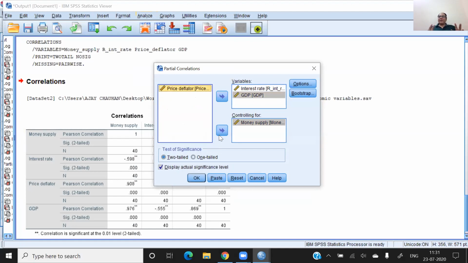Here I divide the variables into three categories. One is the dependent variable, which is GDP. One is the independent variable, which is interest rate, and there are two control variables, which are money supply and price deflator.